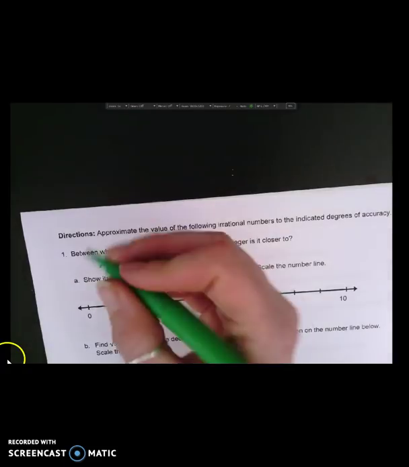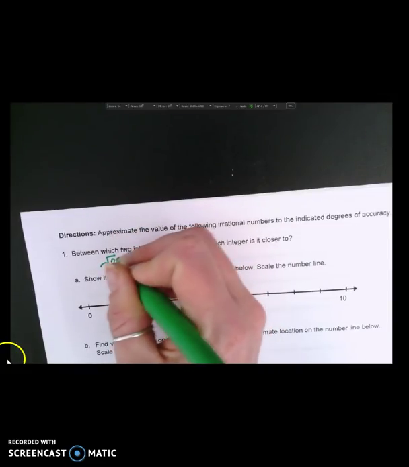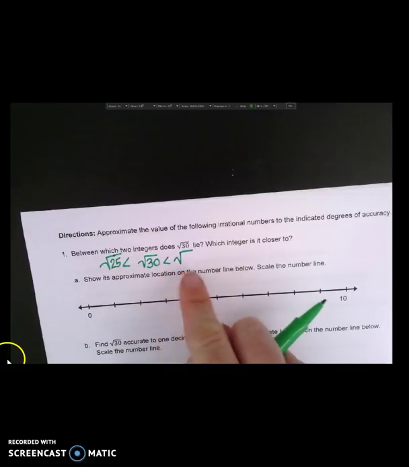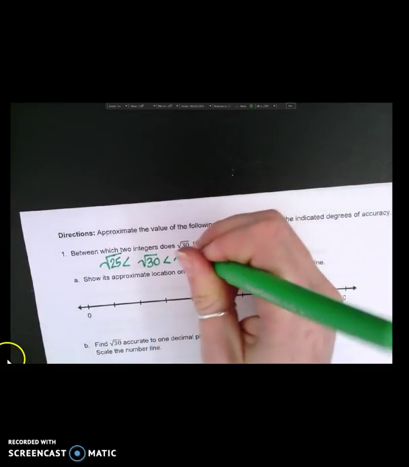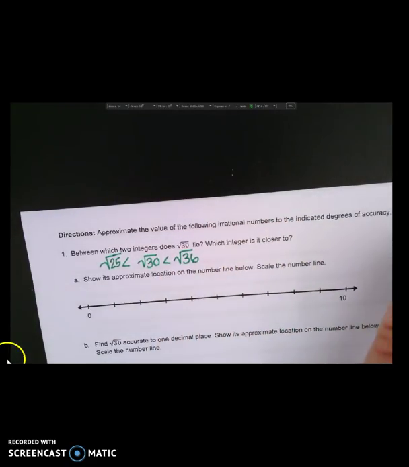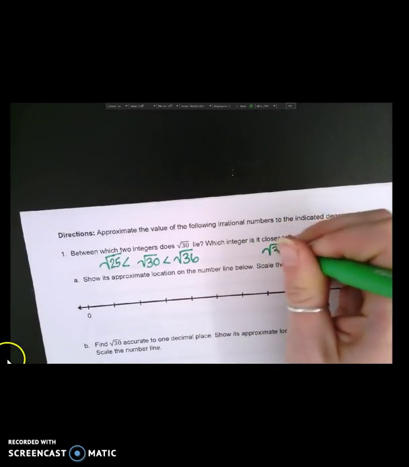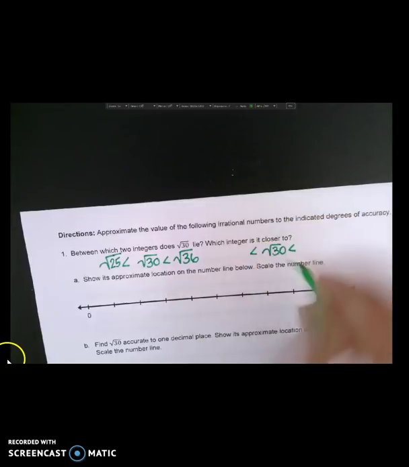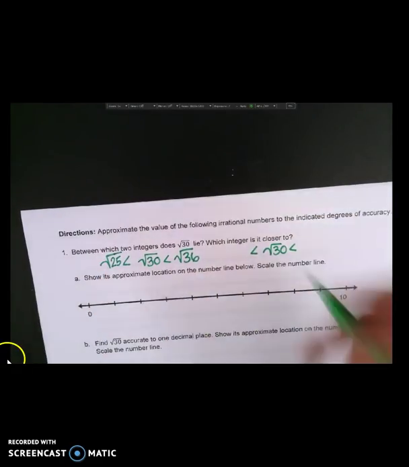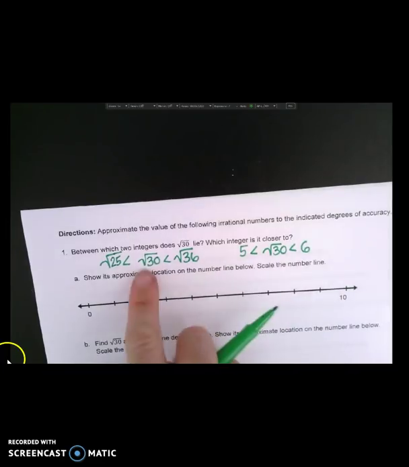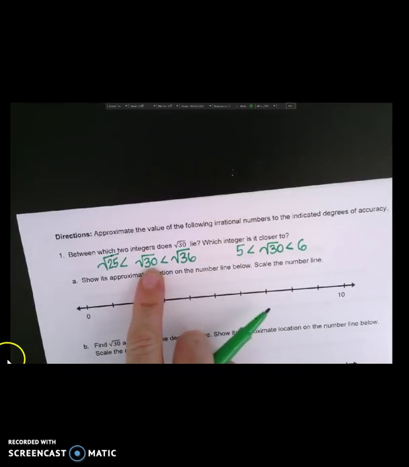Well, radical 30 is in between radical 25, which is 5 squared, and radical 36, which is 6 squared. So taking a look at this, I know that radical 30, if I simplify these two square roots, is between 5 and 6.